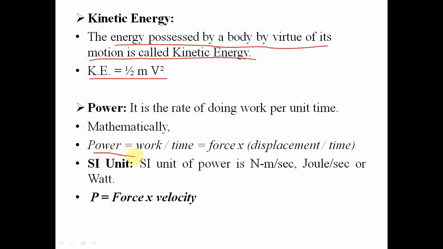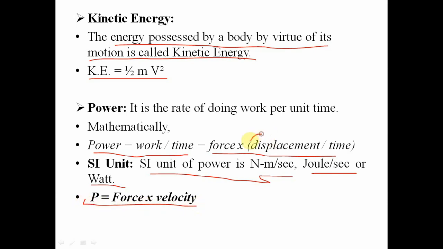So we can write power is equal to work by time, or force into displacement upon time. The SI unit of power is Newton meter per second, or joule per second, or watt. So power is given by force into velocity, because we know that displacement upon time is nothing but velocity.